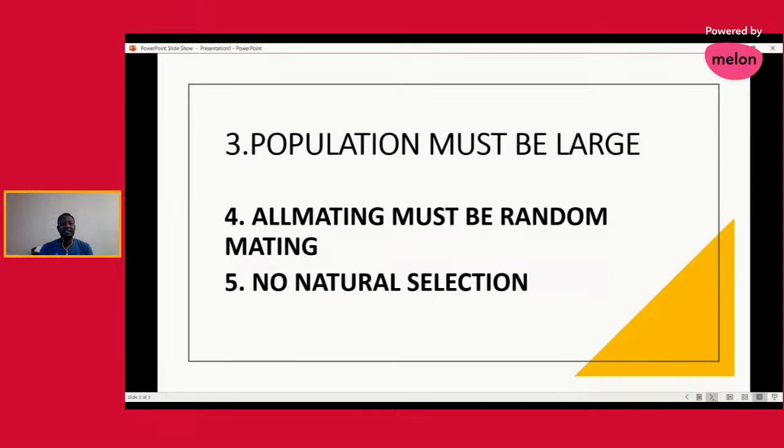The fifth one, which is the last factor that Hardy Weinberg brought in place, says there should be no natural selection. If there is no natural selection, what that means literally is every genotype should have equal advantage and success. Like for instance, in human nature, everybody should be this tough. Everybody should be very, very strong. Everybody should be capable of doing what the strongest man on earth is able to do.